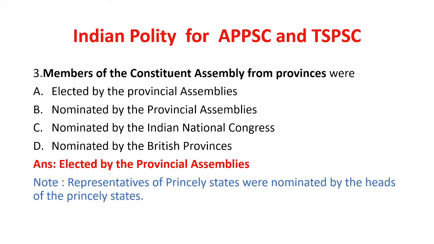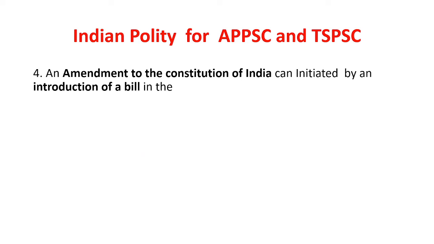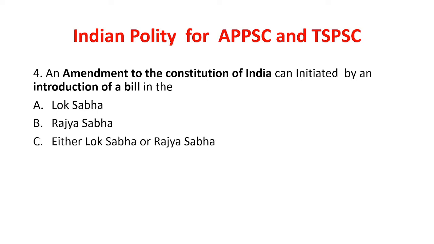Next, an amendment to the Constitution of India can be initiated by the introduction of a bill in the, and the options are Lok Sabha, Rajya Sabha, either Lok Sabha or Rajya Sabha, in all state legislative assemblies.